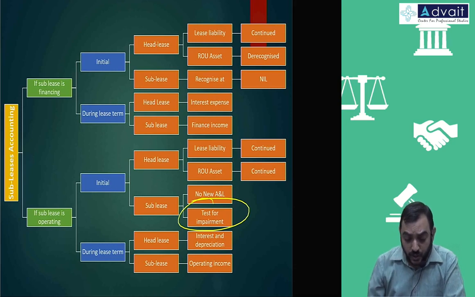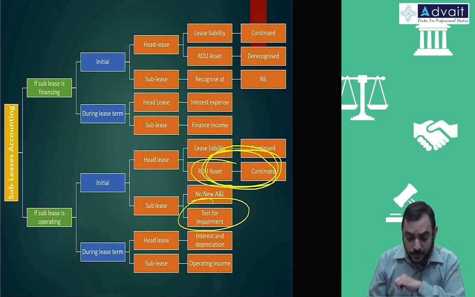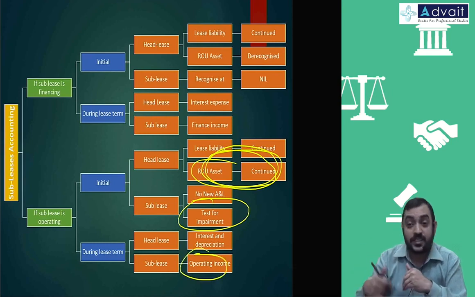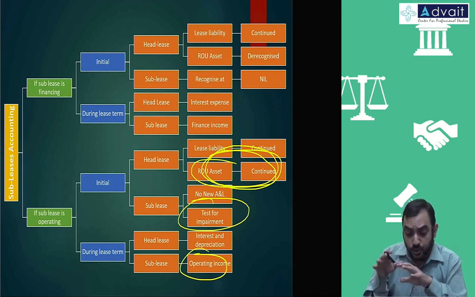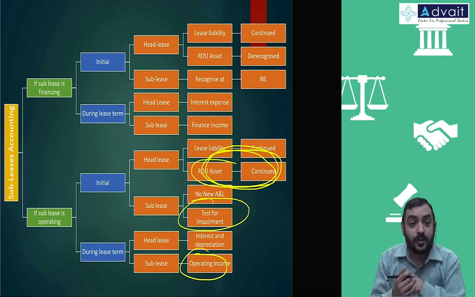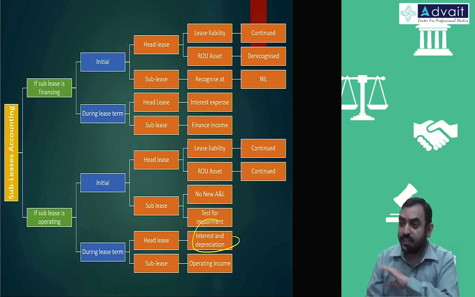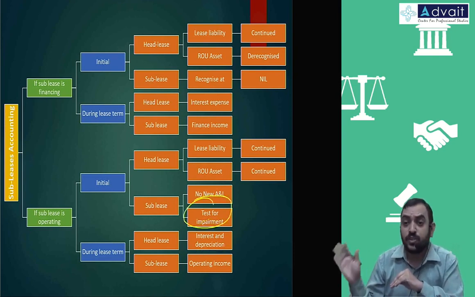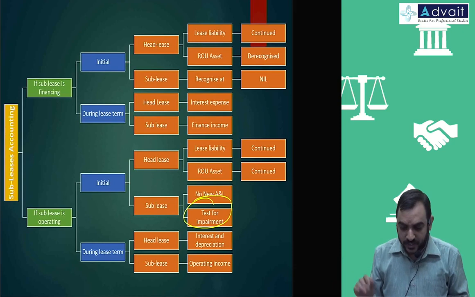The reason is you already have an ROU of the asset, which is your right of use under the asset receivable benefit. But the operating income you are likely to receive, if the value of that is less, that means you are showing more in your books of accounts, but its recoverable amount may be less. That impairment standard you may have to apply. That's why they said you test for impairment, and if the impairment standard Ind AS 36 is applied, then you will transfer it as impairment loss to the P&L account. That is just to test for impairment. There is no other point discussed under this standard.